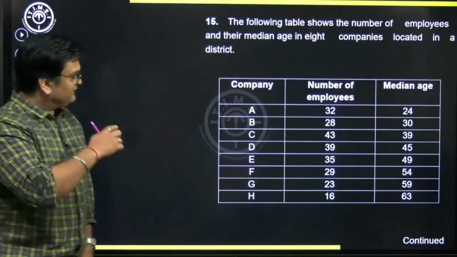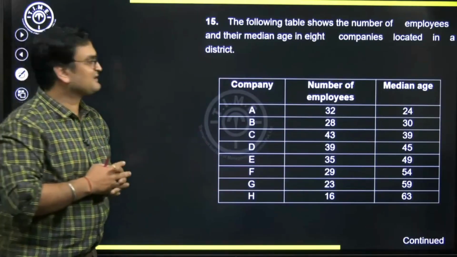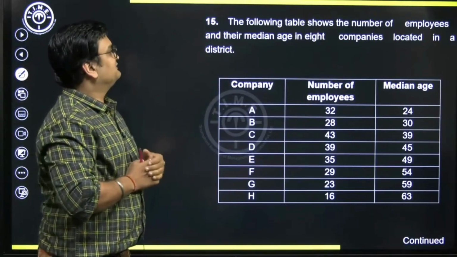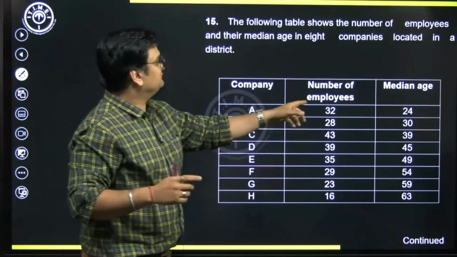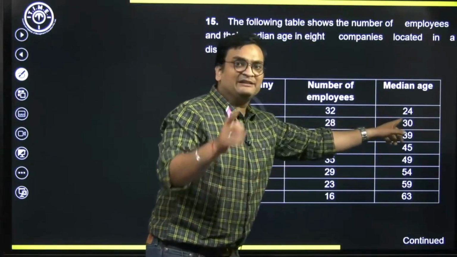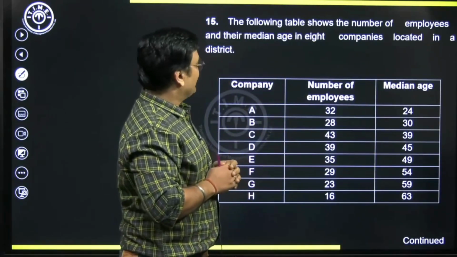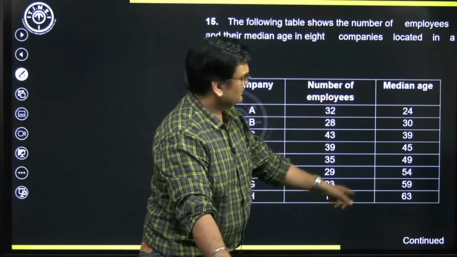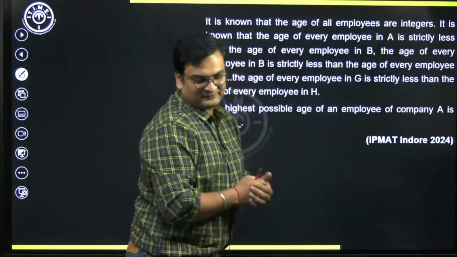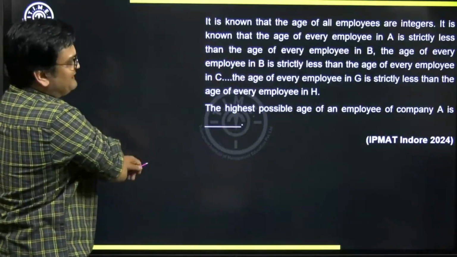Now the next question is interesting. Please look at this. The next question is on 2 slides, and this is the first slide. The following table shows the number of employees and their median ages in 8 companies located in a district. So there are 8 companies, each with a different number of employees and different median ages. It is known that the ages of all the employees are integers.